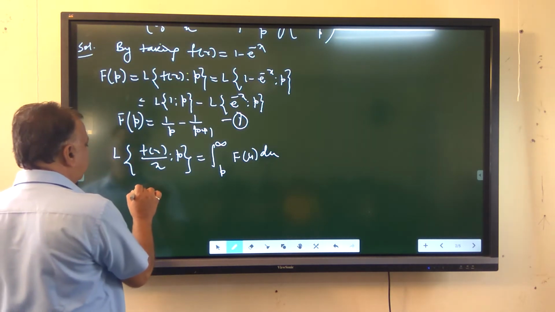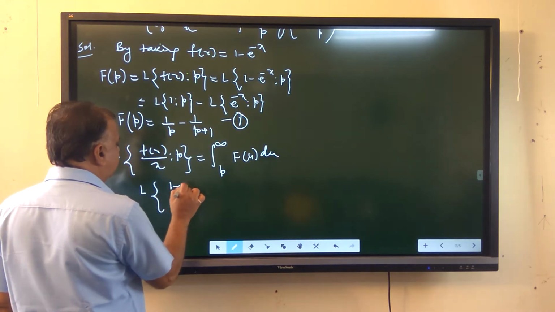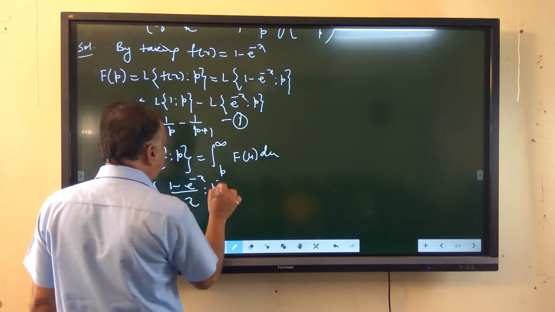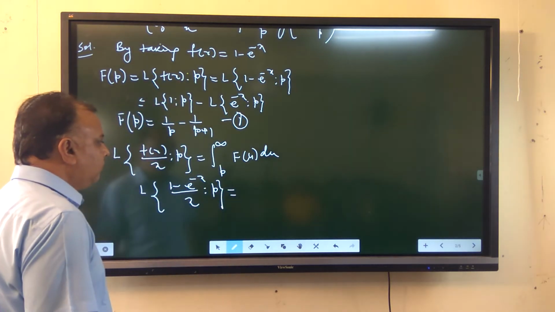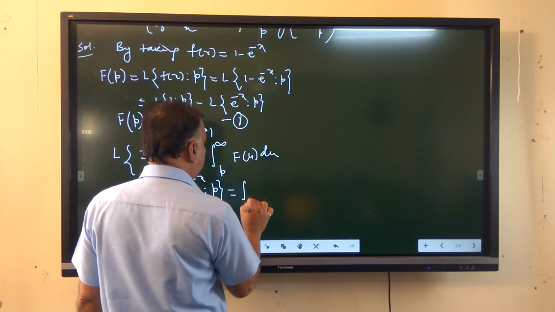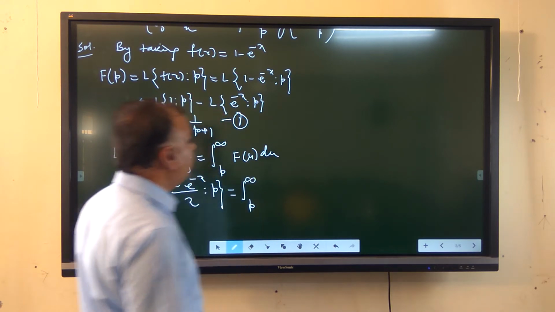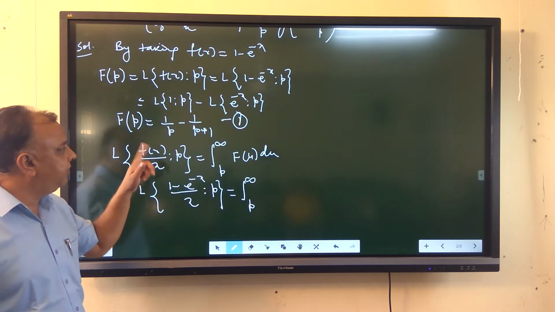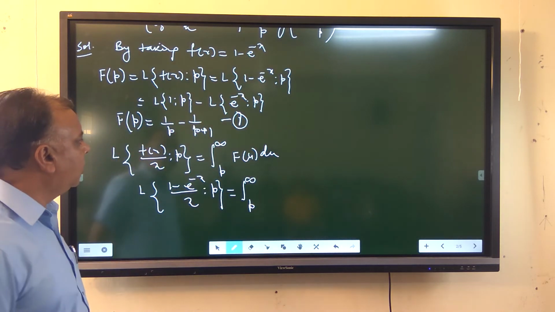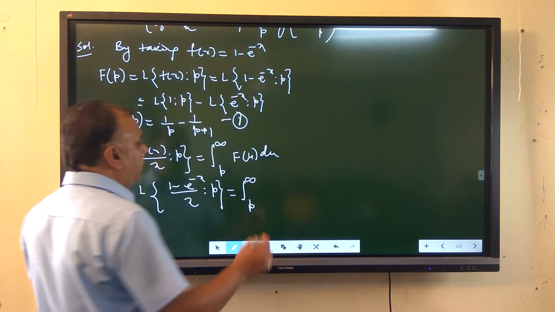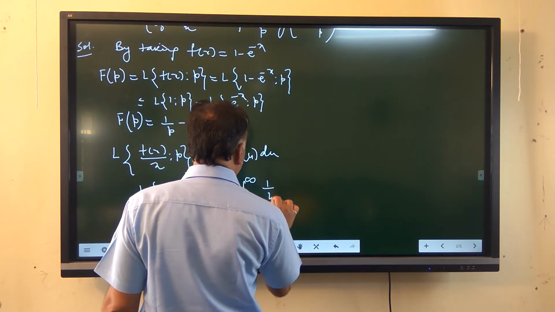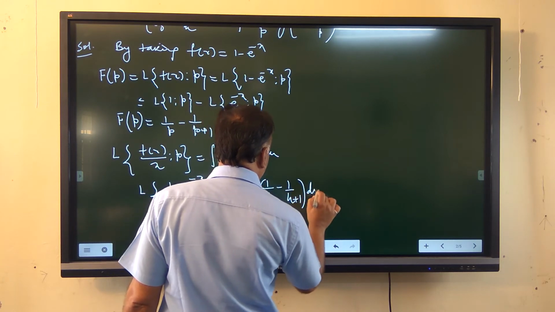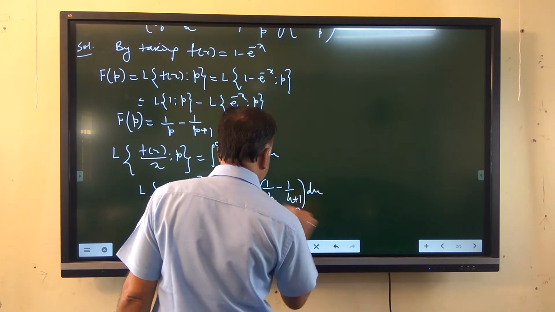So the Laplace transformation of 1 minus e raised to minus x upon x with respect to p is equal to the integral from p to infinity f(u) du. f(u) is the Laplace transformation of the function f(x), and we have calculated f(p) as 1 upon p minus 1 upon p plus 1. So this is equal to 1 upon u minus 1 upon u plus 1 du by equation first.